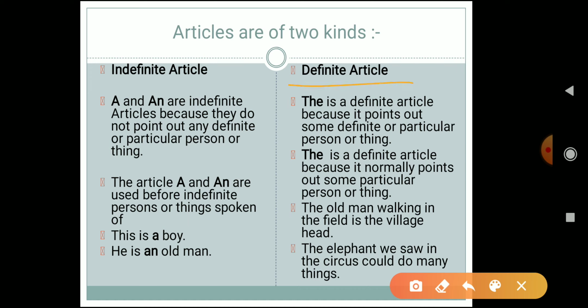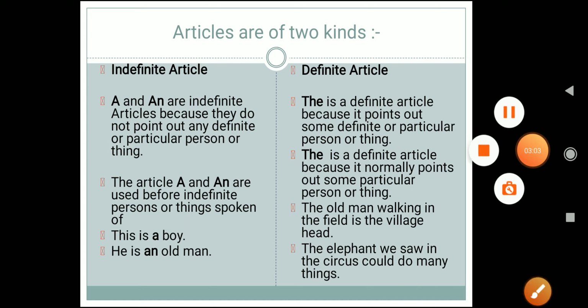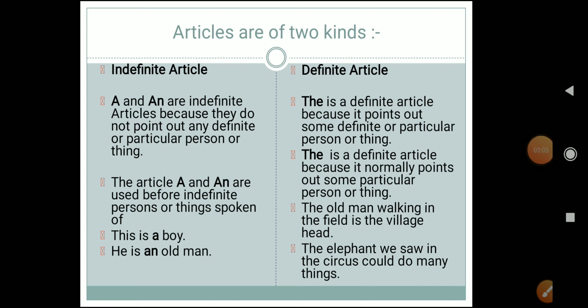What is a definite article? Now, the is a definite article because it points out some definite or particular person or thing. The is used as a definite article, and a and an are used as indefinite articles. Over here we are talking about a particular person or thing. The is a definite article because it normally points out some particular person or thing.